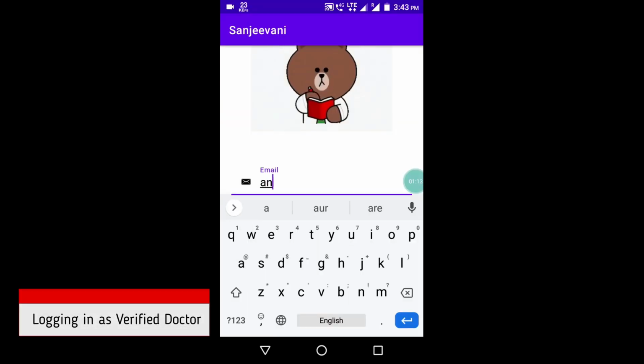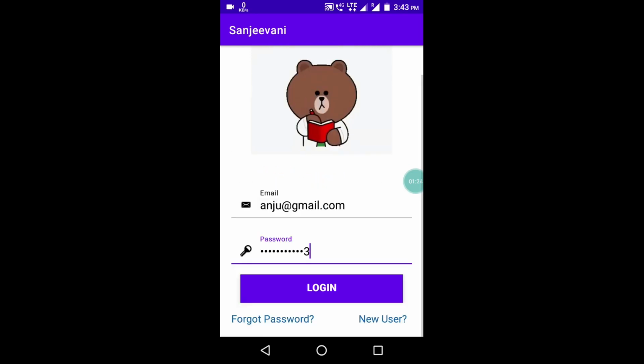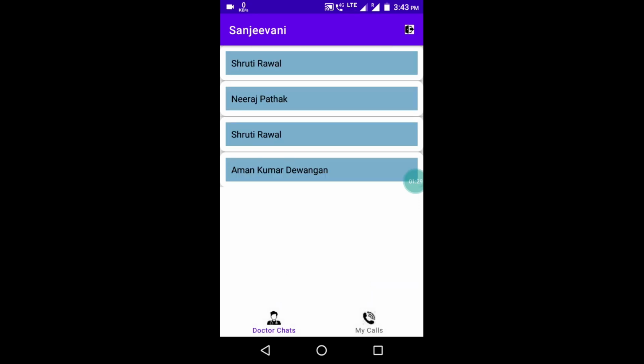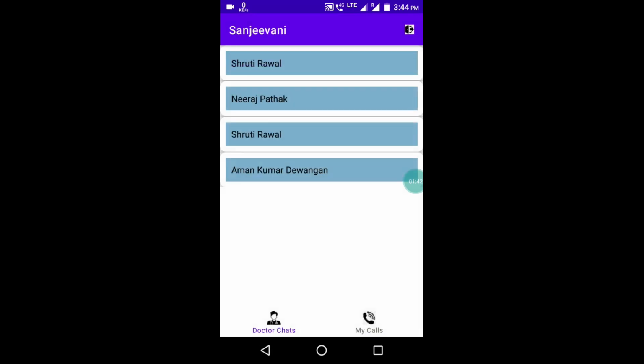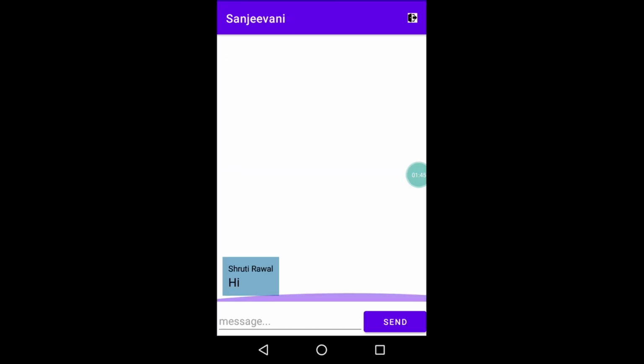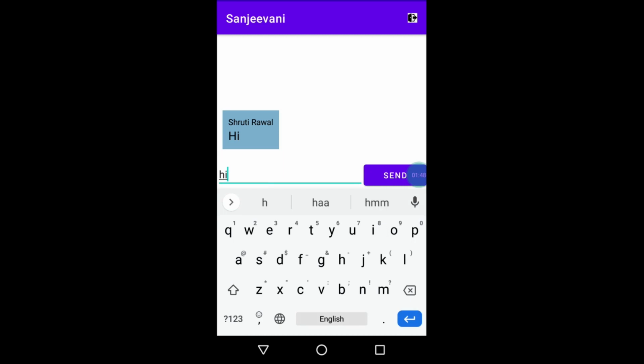So I signed out from the app and now I'll be logging in as Anju Rawal in the app. Enter the credentials and once I hit login, I'll be logged in. So you can see these are all the people who have texted me some time back. So once I click any of the labels and go to that chat room, my chat with that person will be loaded. So here I can reply back to them.